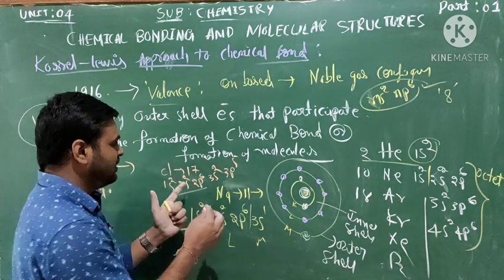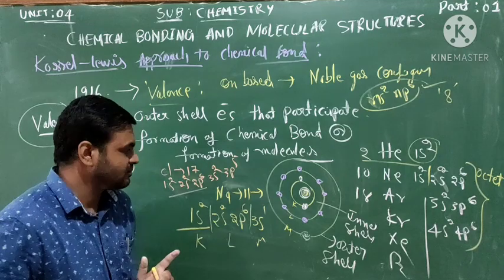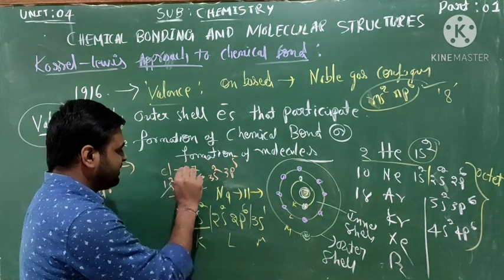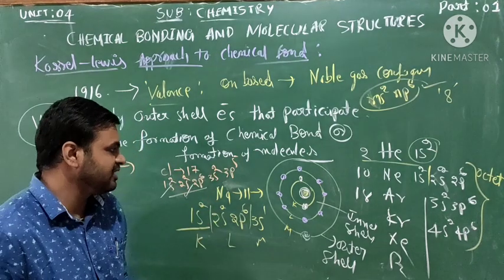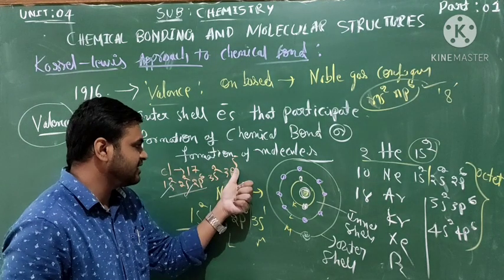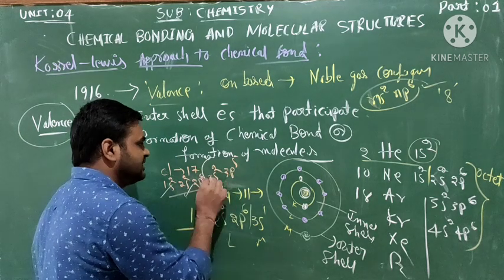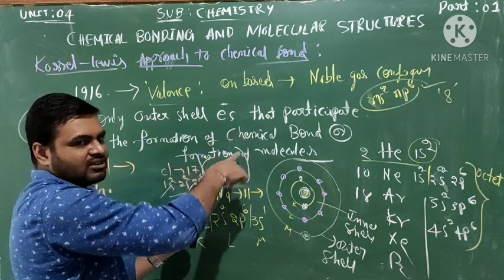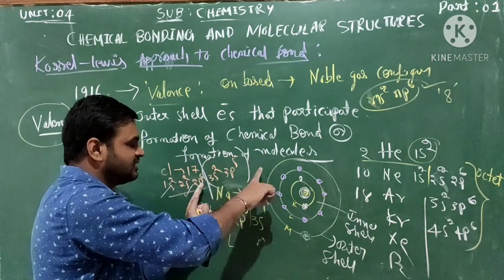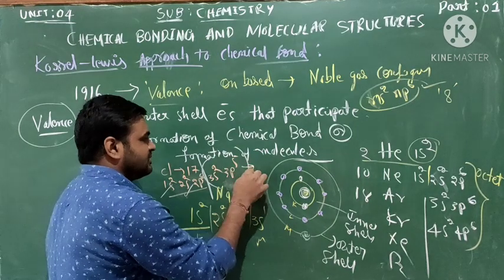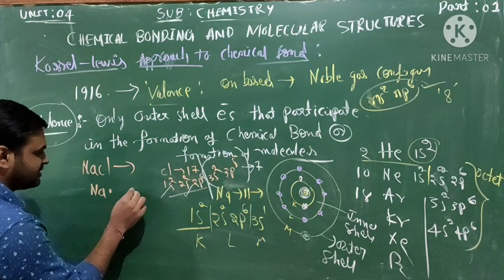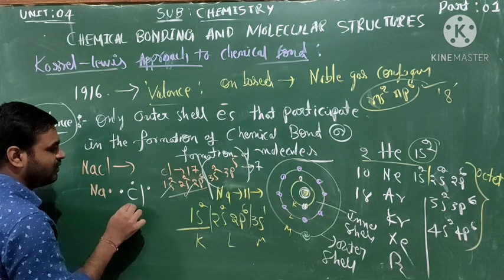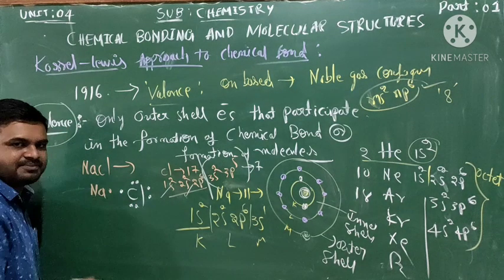The K and L shells are filled. The M shell has 5 plus 2, 7 outer shell electrons in chlorine.